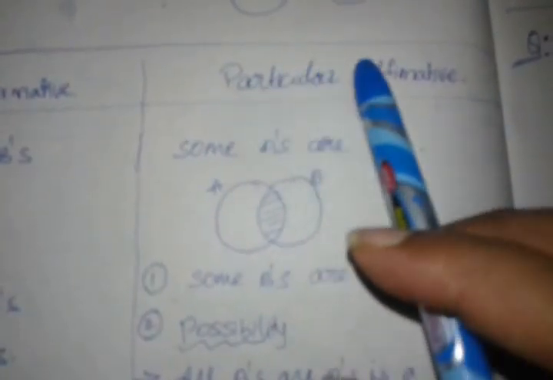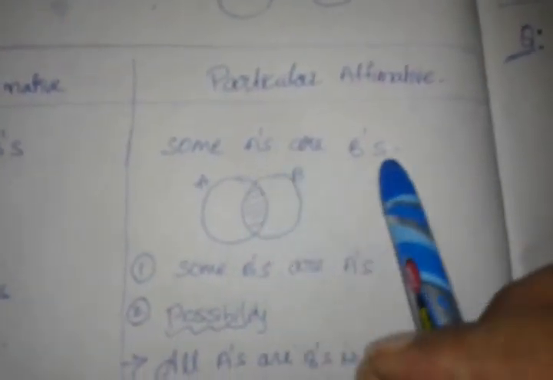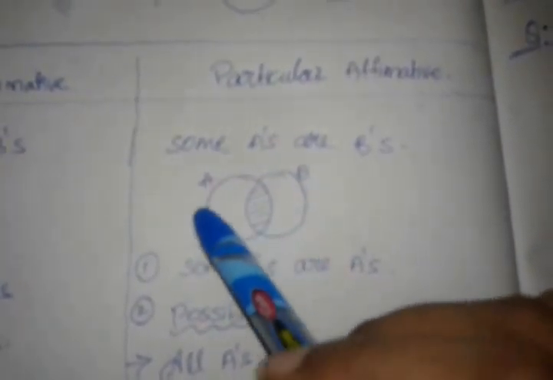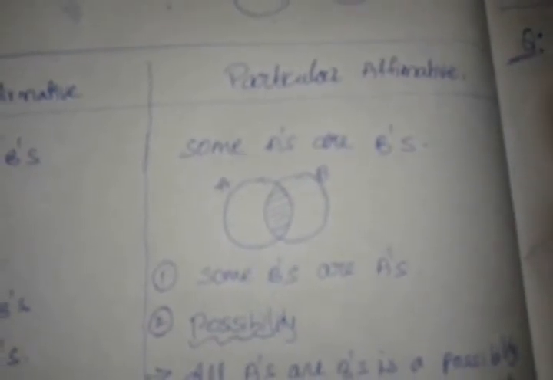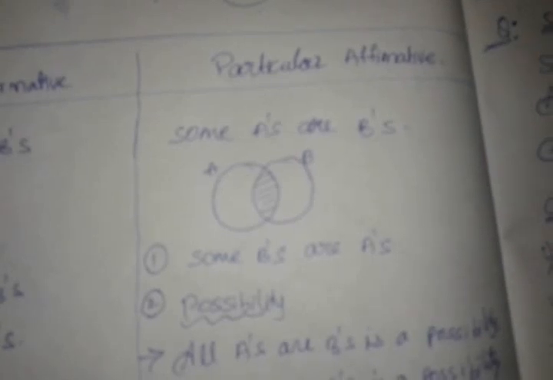And particular affirmative, some A's are B's. Okay, and here you see some A's are B's. I have drawn the basic diagram. Only the basic diagram we have to draw. Even sometimes without basic diagrams also you can say the answer. Okay, that is the reason why I am saying all this.